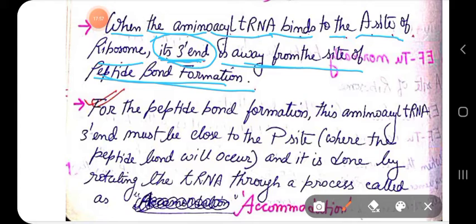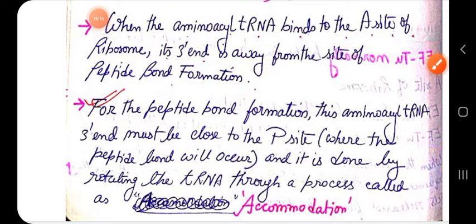Remember, within the acceptor arm the amino acid is attached to the tRNA. So for peptide bond formation, we have to place the 3' end of this aminoacyl tRNA close to the site of peptide bond formation.